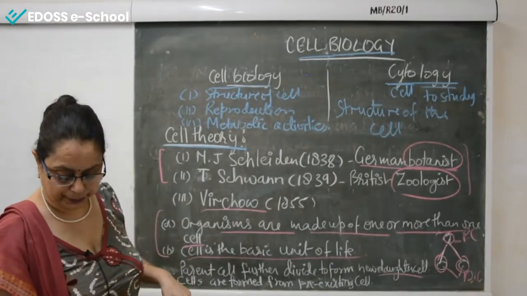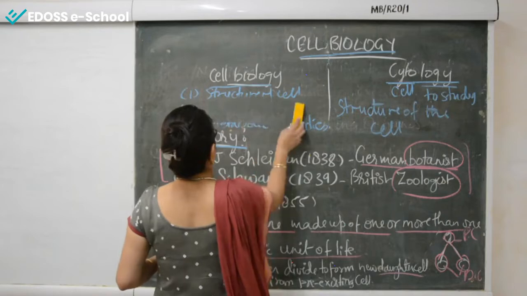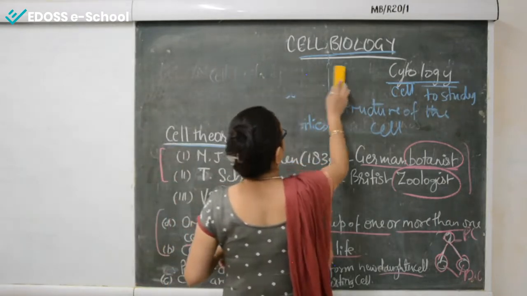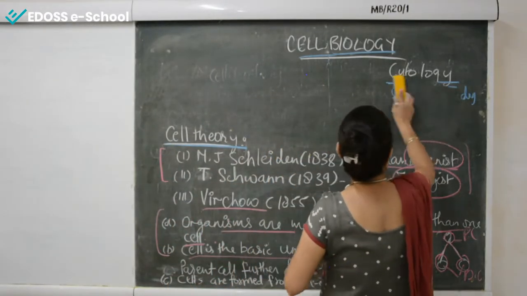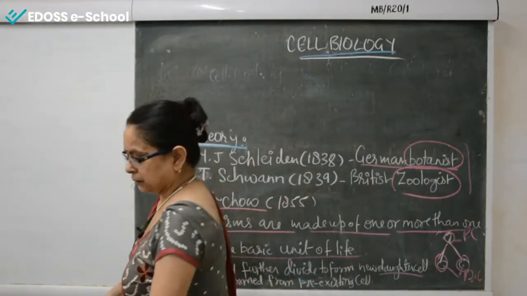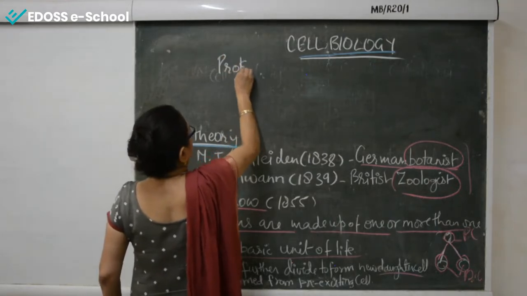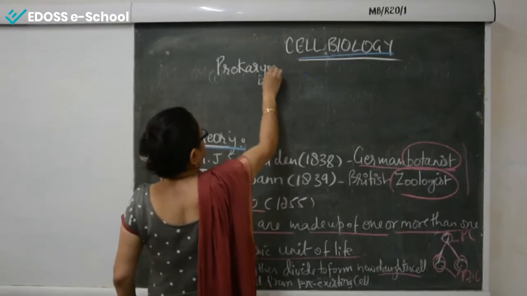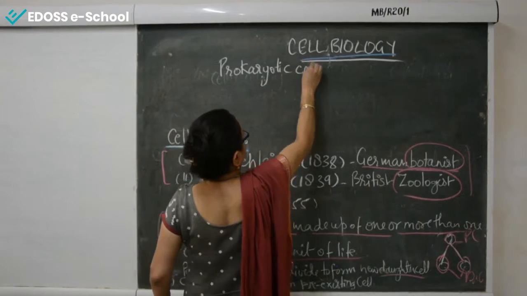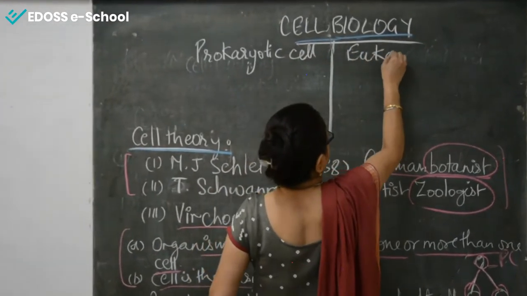Now regarding the types of cells. Two types of cells are there, prokaryotic cells and eukaryotic cells.